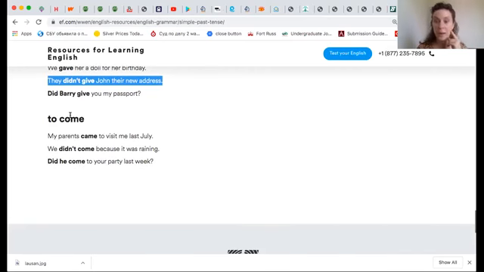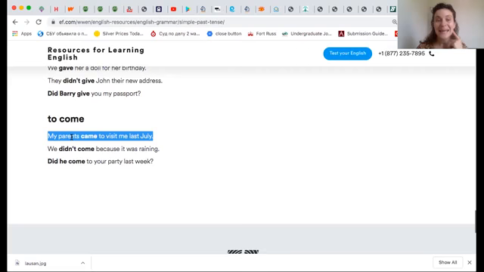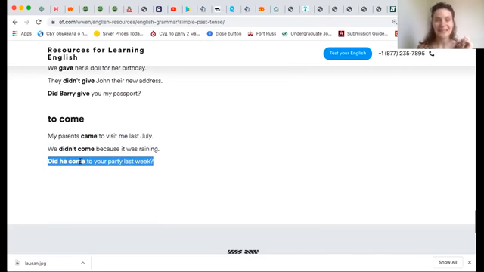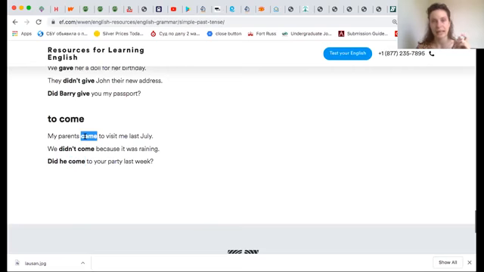Now the verb to come. My parents came to visit me last July. So the verb to come becomes came in simple past. Negative, we didn't come because it was raining. We used come, not came, in negative. And in question, did he come to your party last week? Again, we use come in questions, not came.